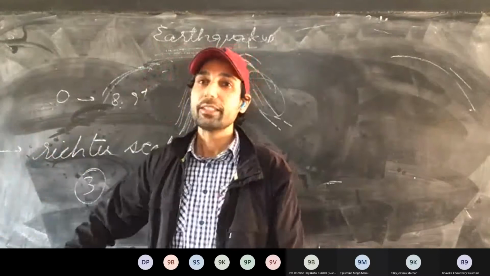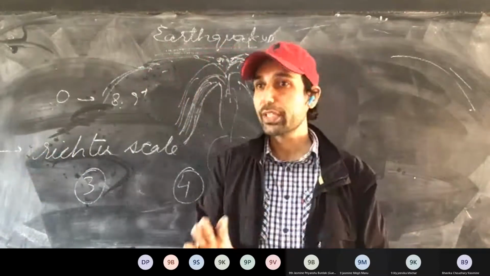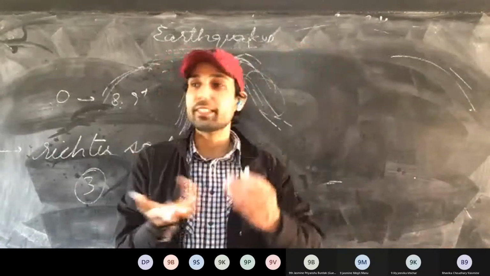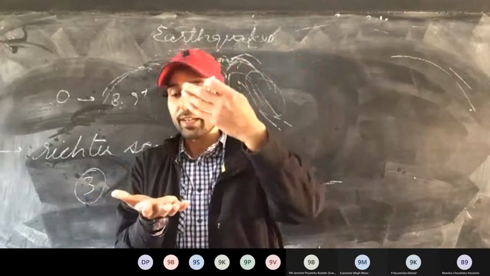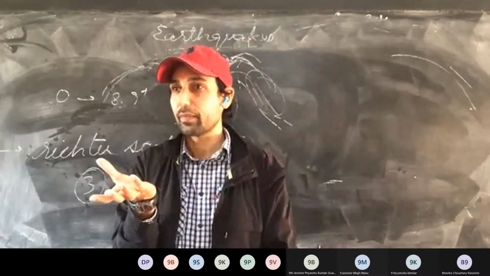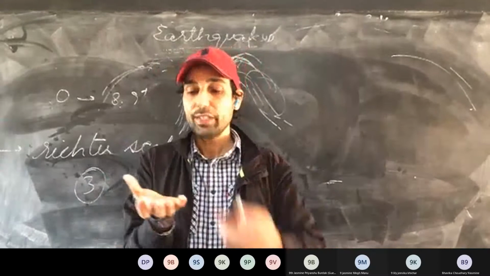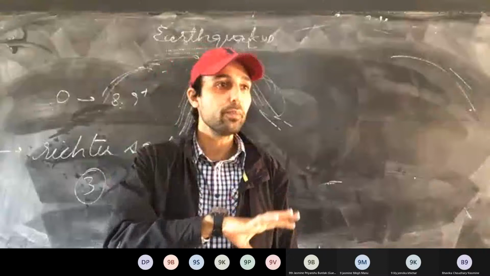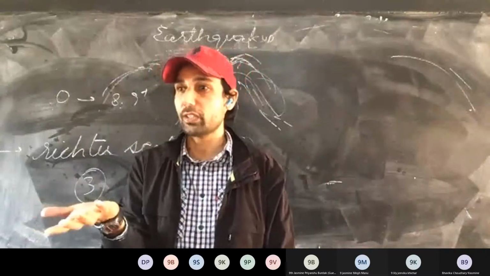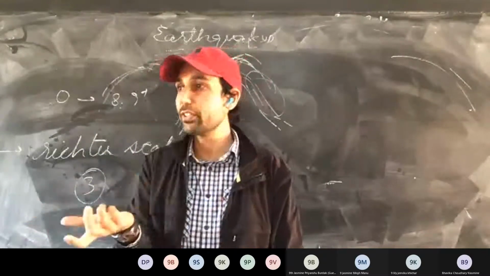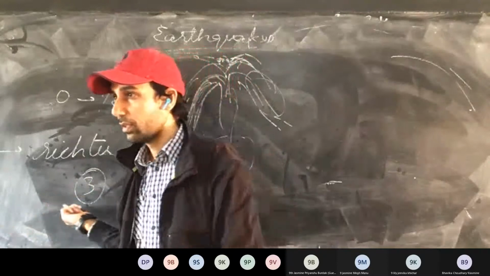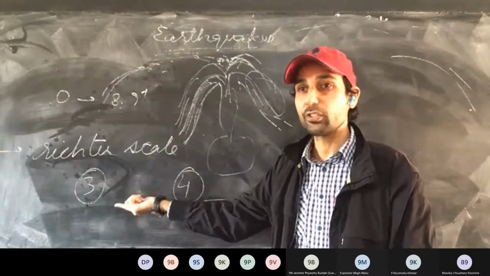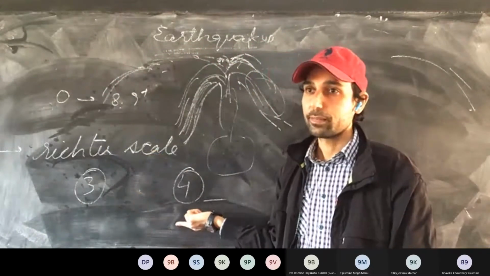There is one more scale, the Mercalli scale. It measures the intensity of the earthquake. And intensity we measure in terms of, see here, the landscape: what is the impact of the earthquake, how disastrous the earthquake was. That impact is measured on the Mercalli scale. So we have discussed the Richter scale, seismometer, seismograph, and Mercalli scale.